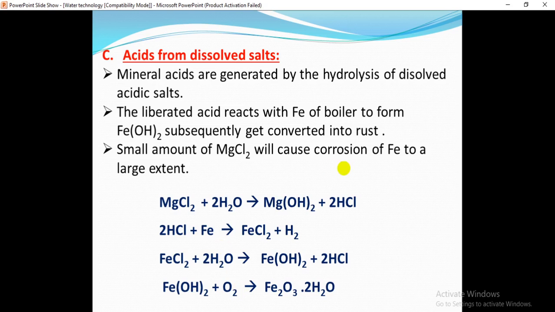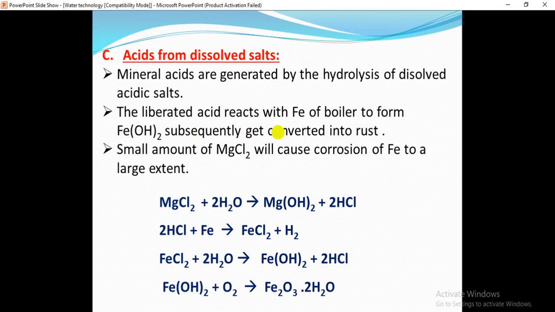And the third one is the acids from dissolved salts. Mineral acids are generated by the hydrolysis of dissolved acidic salts. If the water contains dissolved acidic salts, what will happen here? Mineral acids can be generated by the hydrolysis of such acidic salts, so the formation of mineral acids takes place.